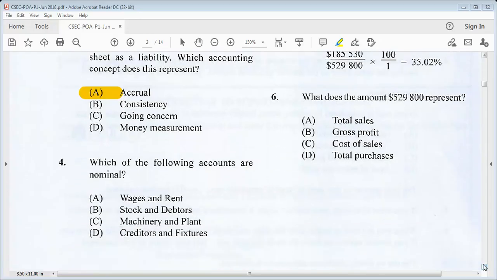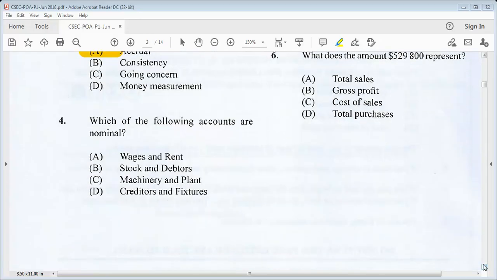Number 4 says, which of the following accounts are nominal? And I explain what nominal accounts are in those previous videos, so make sure to watch them. A would be our answer, wages and rent.